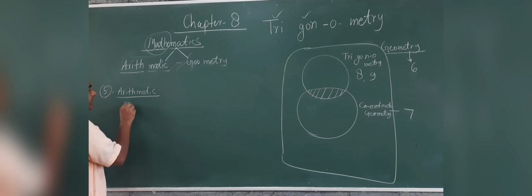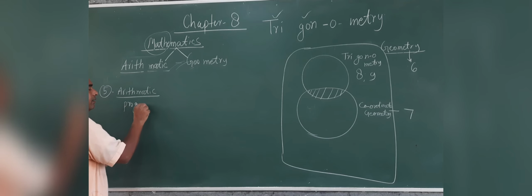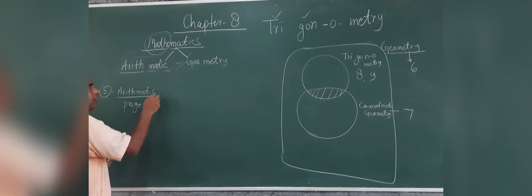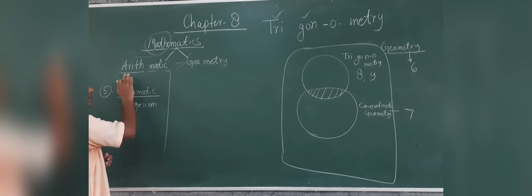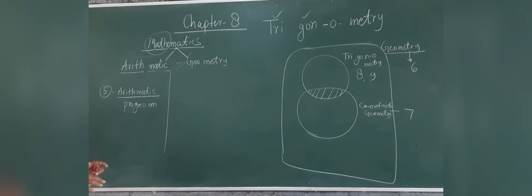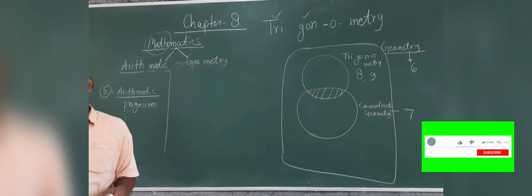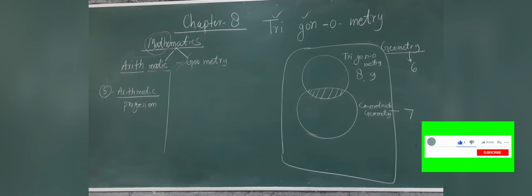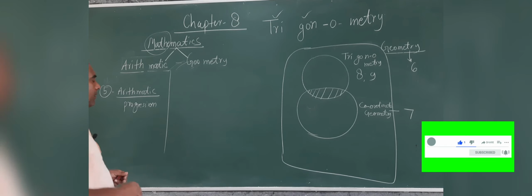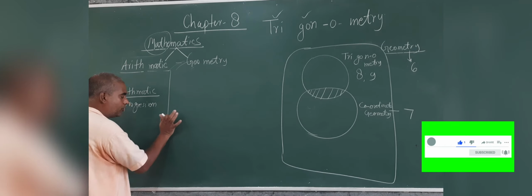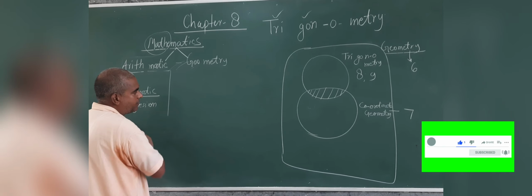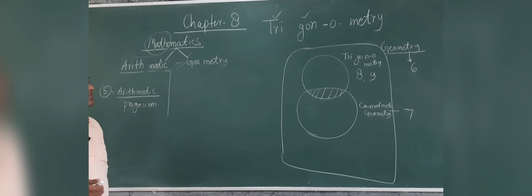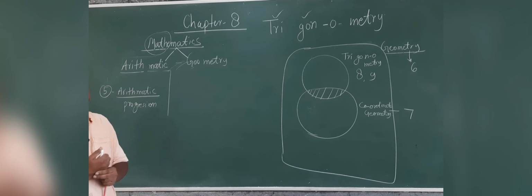Progression means numbers were increasing, you have to add the numbers. So that was the arithmetic portion. Chapter number 4 is quadratic equation. So a very good thing is also included. New things enter in mathematics, algebra.